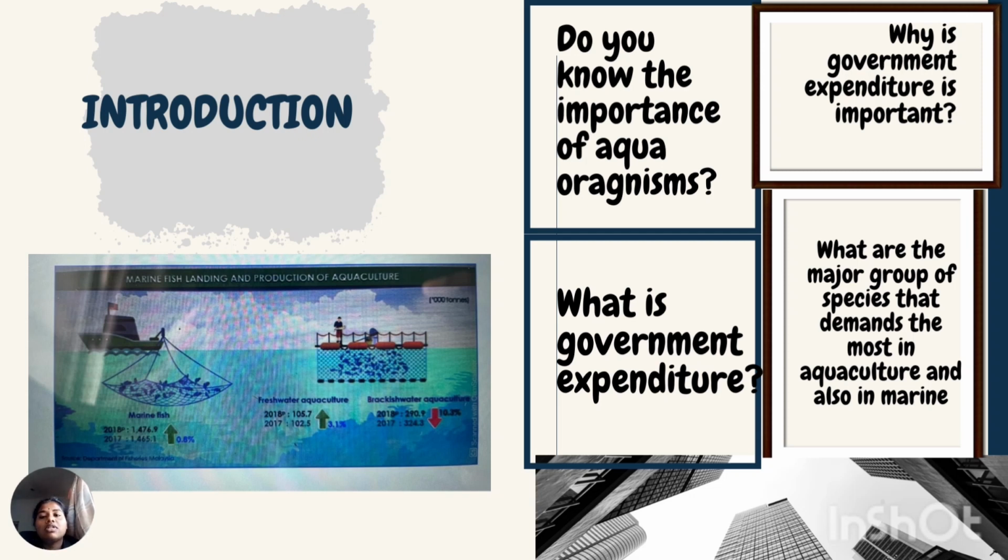Well, let's move on to the last question. What are the major groups of species that are in most demand in aquaculture and also in marine? Let's begin with marine.